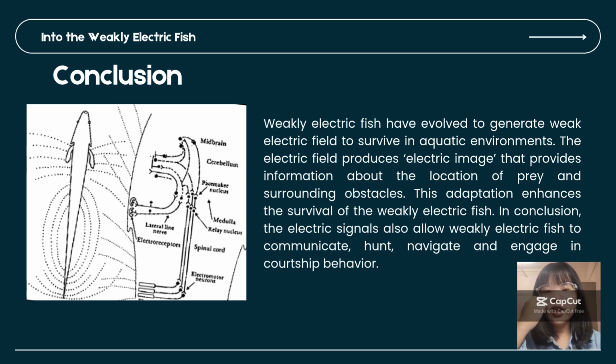In conclusion, weakly electric fish have evolved to generate weak electric fields to survive in aquatic environments. Electric images are produced by the electric field to provide information about the location of prey and surrounding obstacles, which is also called electrolocation, by detecting the distortion in the electric field caused by nearby objects. This adaptation enhances the survival of the weakly electric fish. In short, the electric signals also allow weakly electric fish to communicate, hunt, navigate, and engage in courtship behavior.